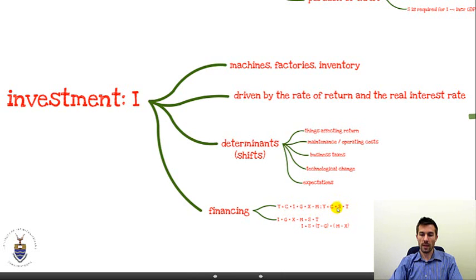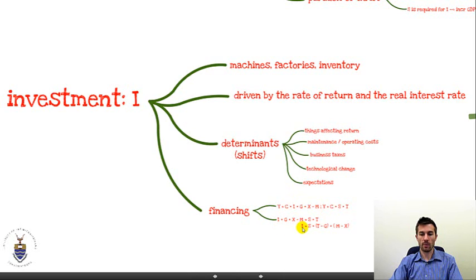Then if this is all the income, if this is what can happen to income in our economy, and this is what happens when it's spent, and we equate these two equations, then we get I plus G plus X minus M equals S plus T. Okay, so we just cancel off the two C's.